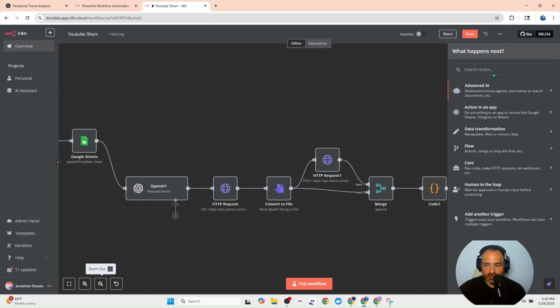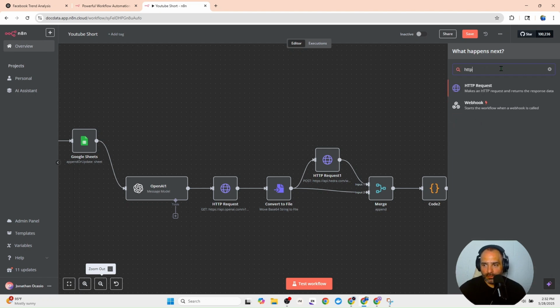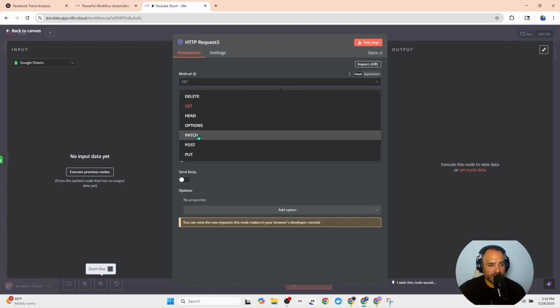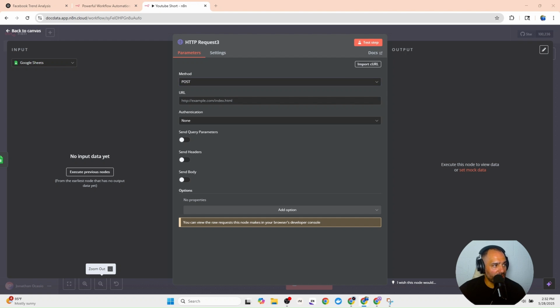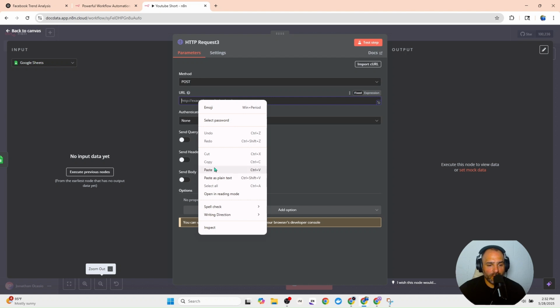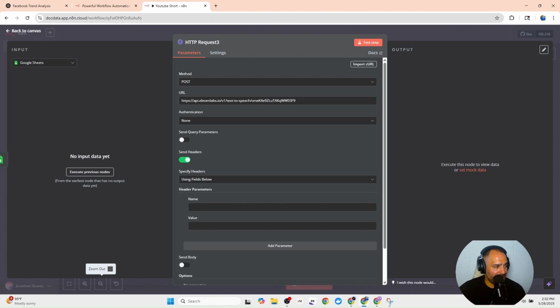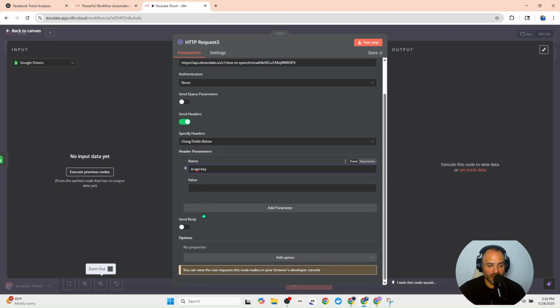This is through ElevenLabs. So now we're going to do another HTTP node, and this HTTP node is going to be a post node again. So we need to change this to post. And then I'm going to give you the URL. So it's an ElevenLabs URL. And then we need to send the header to authenticate. So the authentication is going to just be this right here as the name. So you want to put xi-api-key, and then in the value, put your API key.